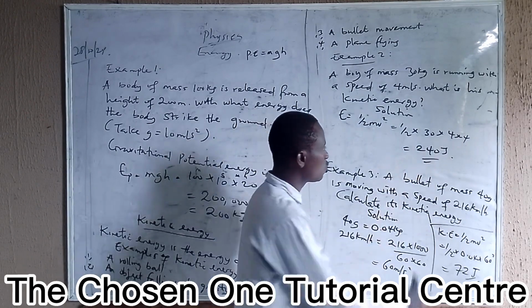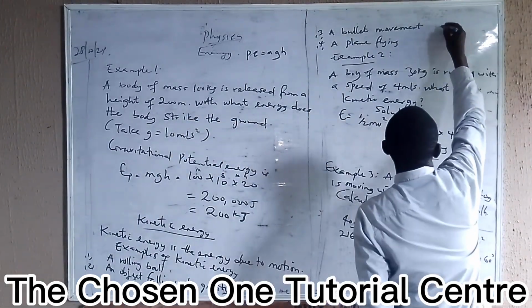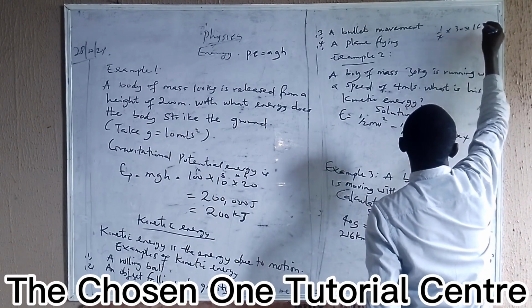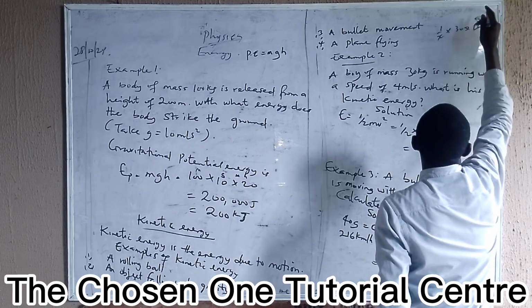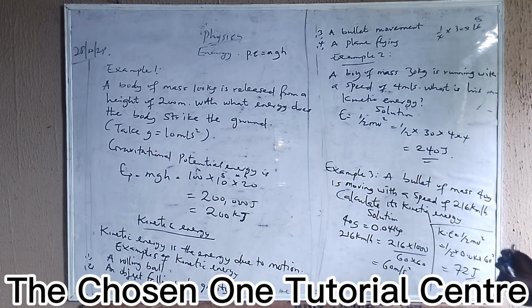So that gives us 240. Some of you don't know how to do it. Just say half times 30 times 16. Half of 16 gives us 8. So 30 times 8 equals 240, and the unit is joules.